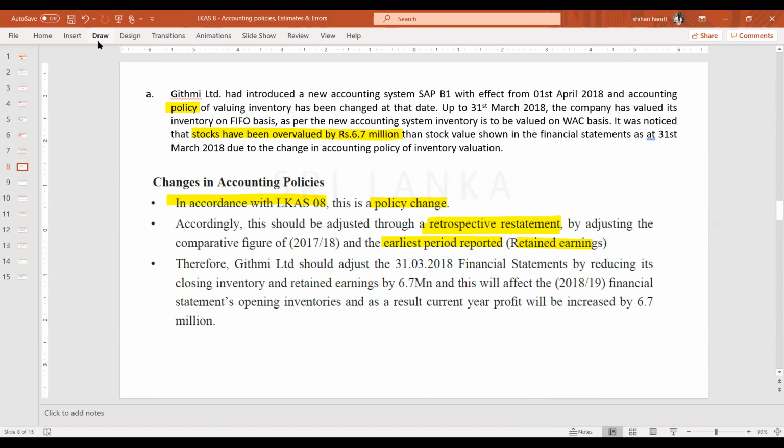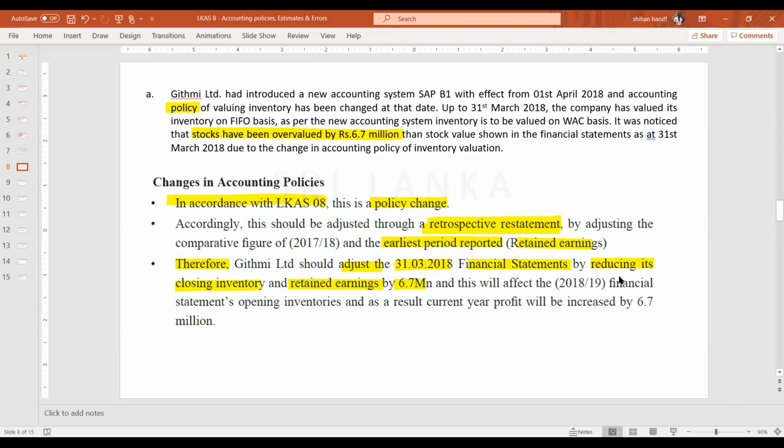So you have to change previous year profit. Therefore, Gitme Limited should adjust the 31st March 2018 financial statement by reducing its closing inventory and also retained earnings by 6.7 million.